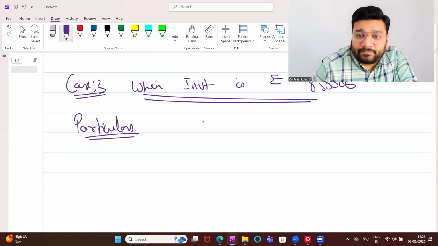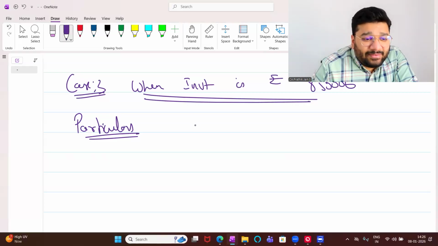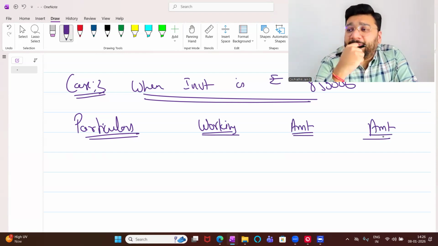Particulars. Then the percentage. Working. Amount inner column. Amount outer column. What are we trying to calculate? Goodwill or capital reserve, which is also called cost of control.